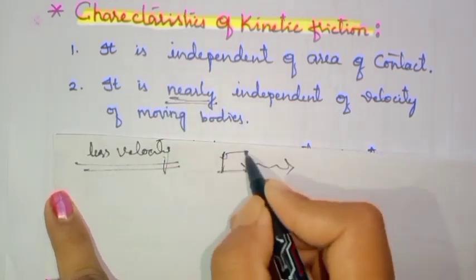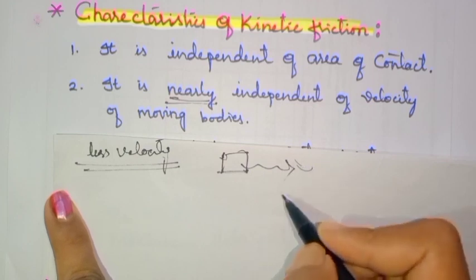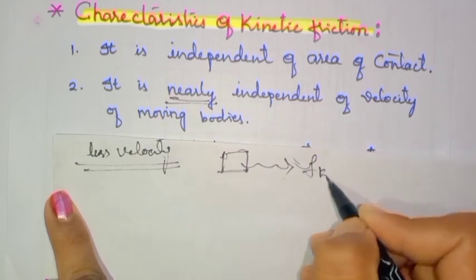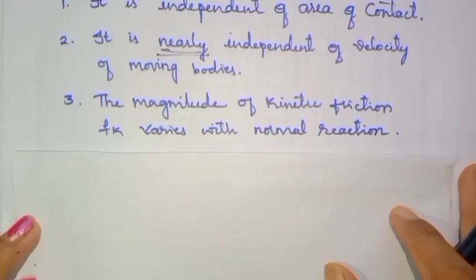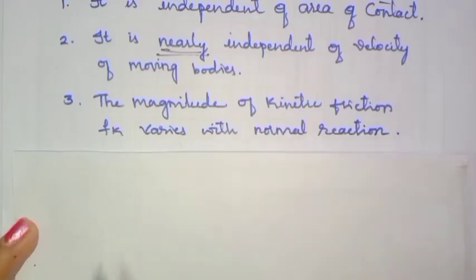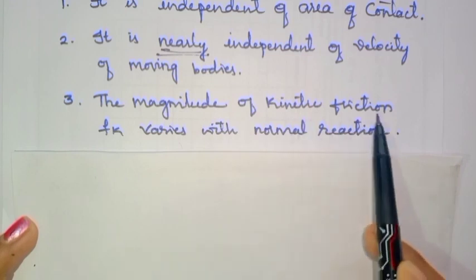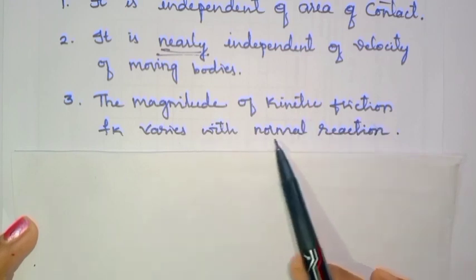If the object is moving with a very low velocity, then only will kinetic friction be independent of its velocity. Is it clear?